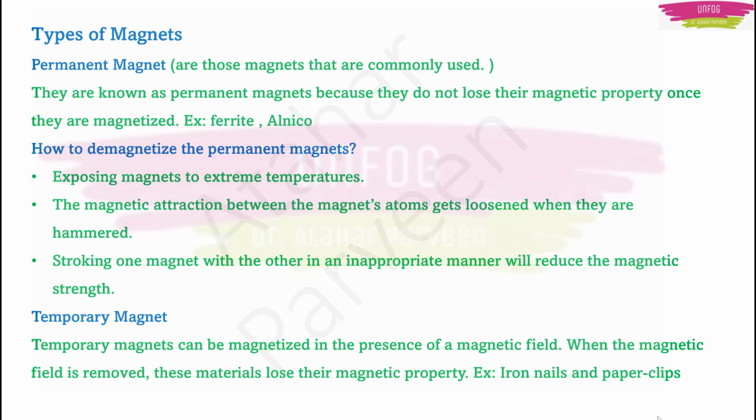If you take a hammer and beat it, then also it may lose its magnetic property. Third is, if you stroke the magnet in an inappropriate manner, then also the magnetic strength of that magnet will be reduced. Okay, this was about permanent magnets. Second are temporary magnets. Temporary magnets means they are man-made magnets. They are artificial magnets. They can be magnetized in the presence of a magnetic field. But if you remove that magnetic field, then those materials will lose their magnetic property.